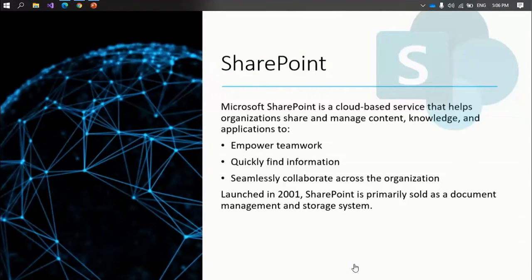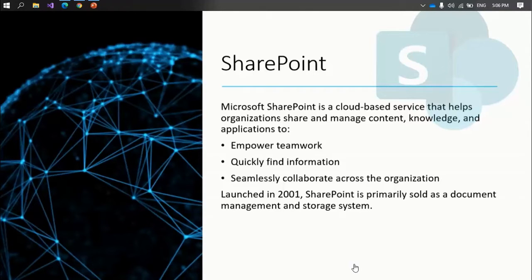SharePoint is a cloud-based solution, a part of Microsoft 365, that helps our organization to organize its content, documents, and knowledge forum. You can empower your team to collaborate together. You can quickly find information, with seamless collaboration across the organization.